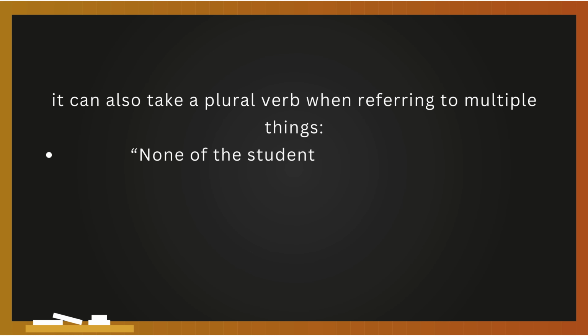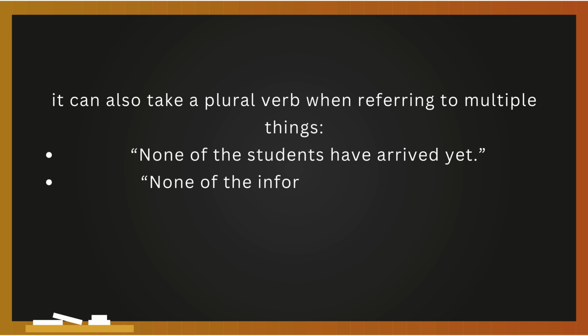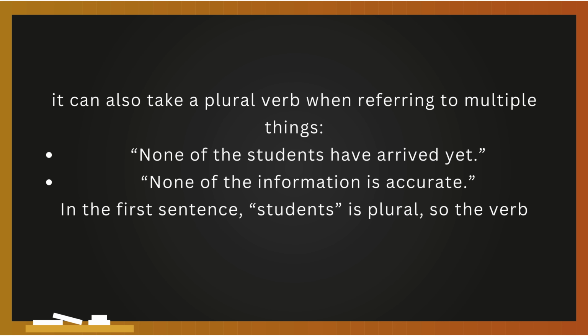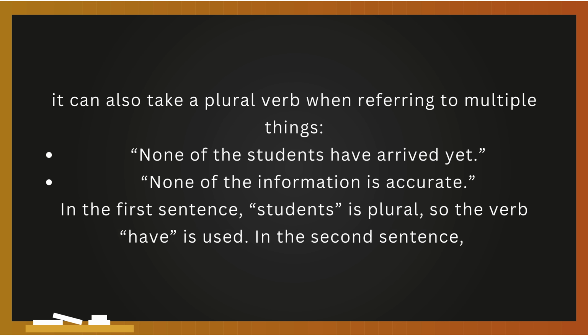None of the students have arrived yet. None of the information is accurate. In the first sentence, students is plural, so the verb have is used. In the second sentence, information is singular, so the verb is used.